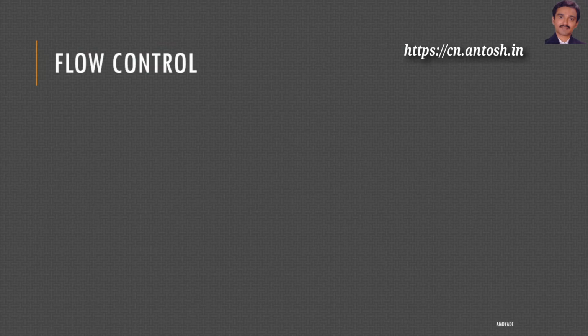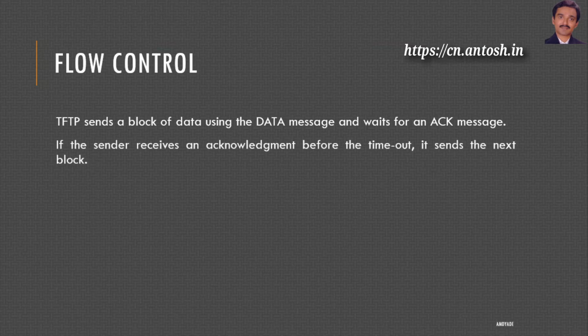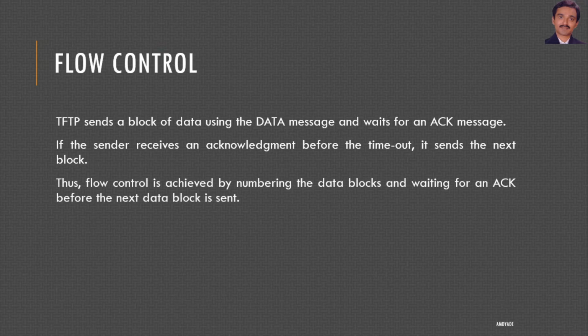Flow control. TFTP sends a block of data using the data message and waits for an acknowledgement from the receiver. If the sender receives an acknowledgement before the timeout, it sends the next block. Thus, flow control is achieved by numbering the data blocks and waiting for an acknowledgement from the receiver before the next data block is sent.